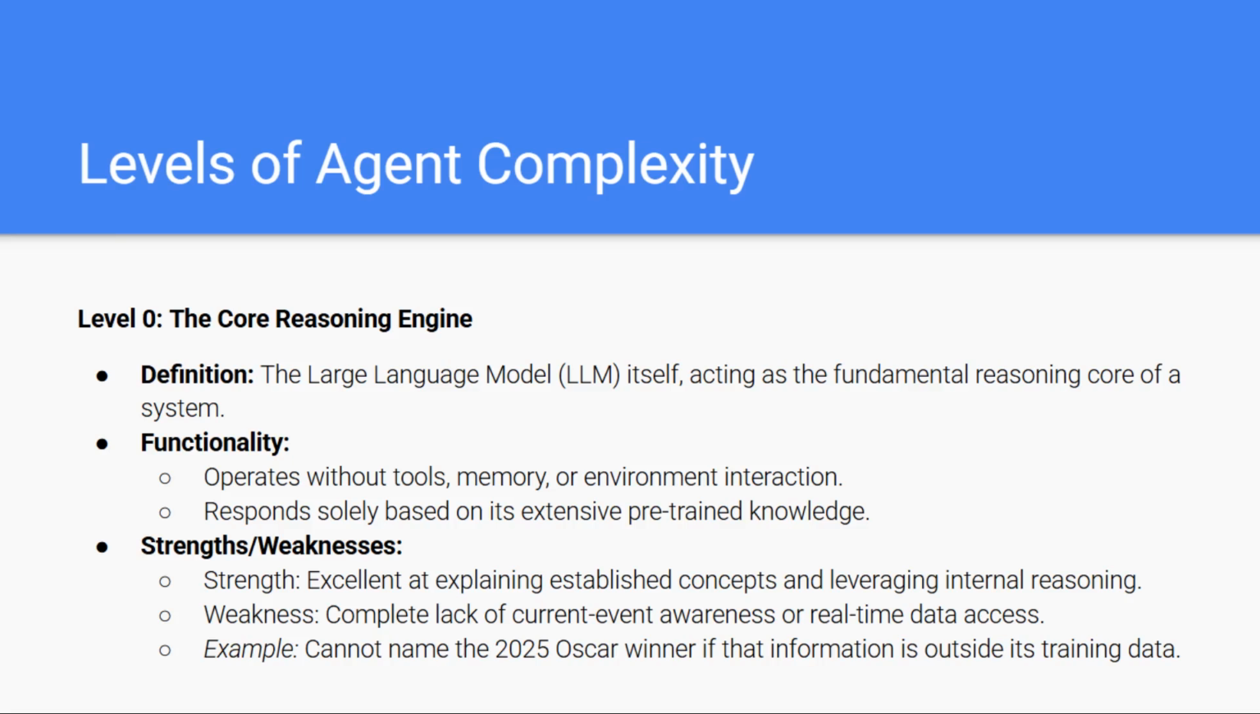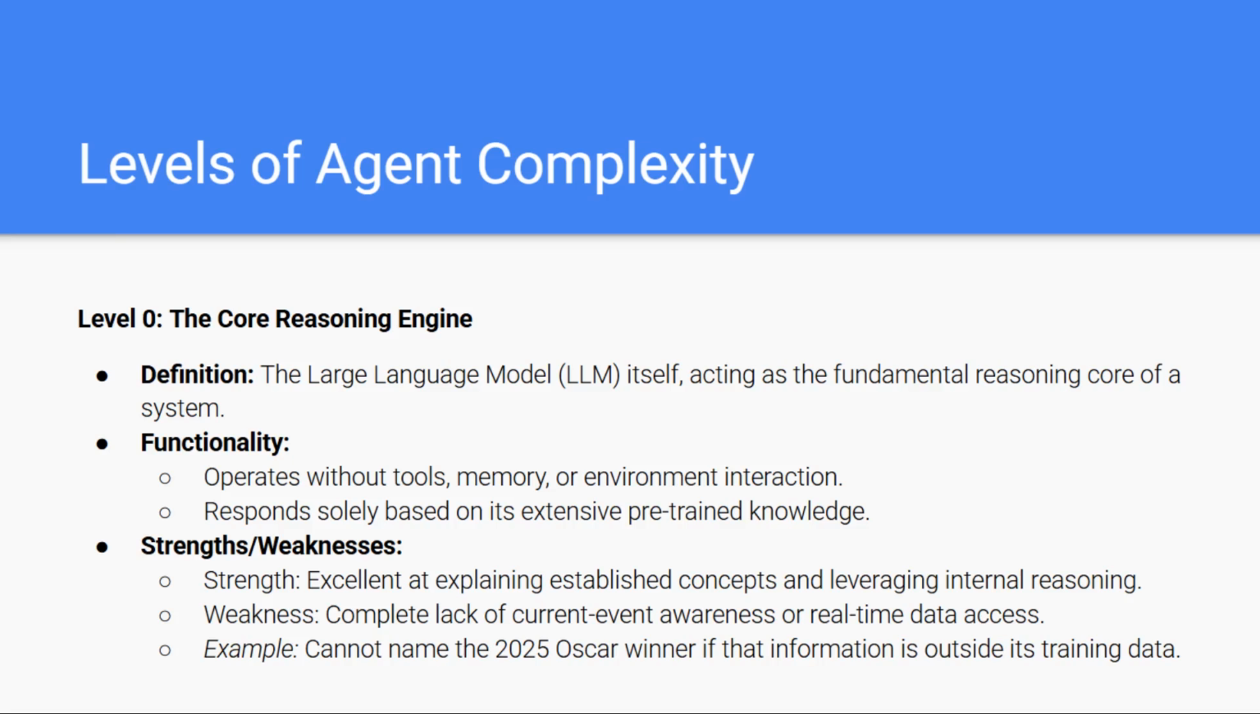Level 0 represents the foundation of the entire agentic hierarchy, the large language model itself. At this stage, the LLM acts purely as a reasoning engine, without any added capabilities like memory, tools, or environmental awareness. It operates entirely on the knowledge it learned during training. Because of this, a level 0 system can generate detailed explanations, summarize information, or walk through reasoning steps very effectively. This is where LLMs shine. They are incredibly strong at drawing from established concepts and applying internal logic.